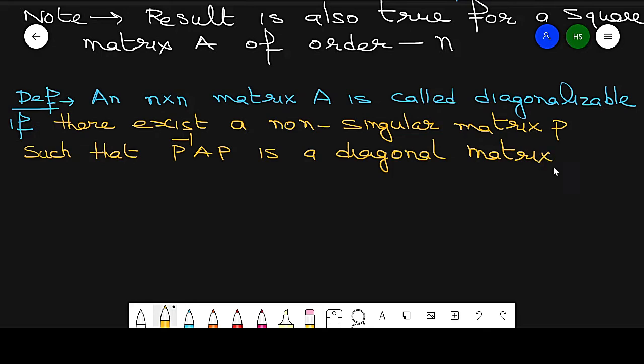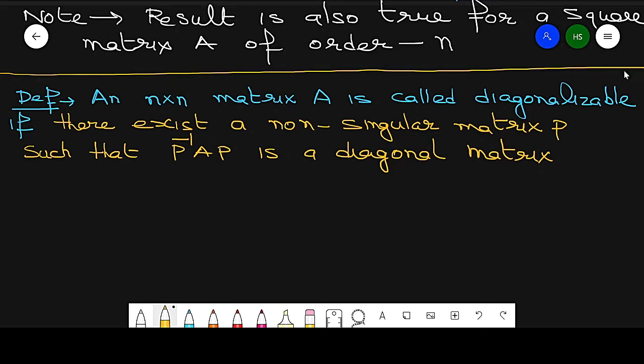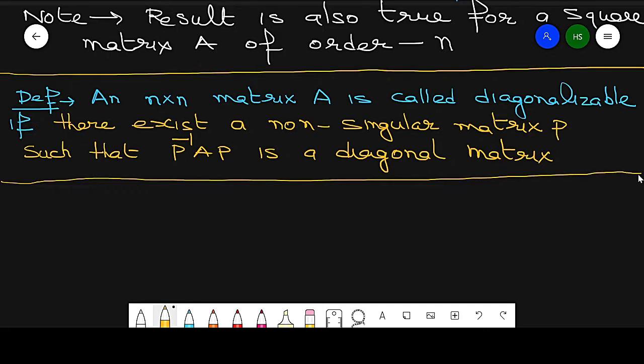So this is the definition of diagonalizable. If we can find a non-singular matrix which satisfies this condition, then it is called diagonalizable.